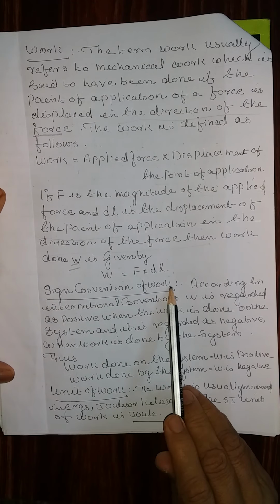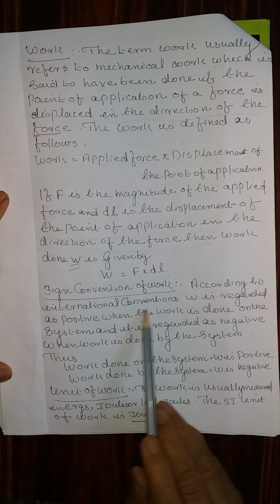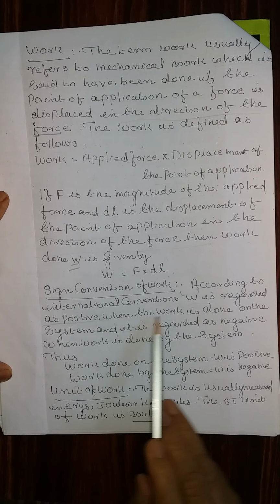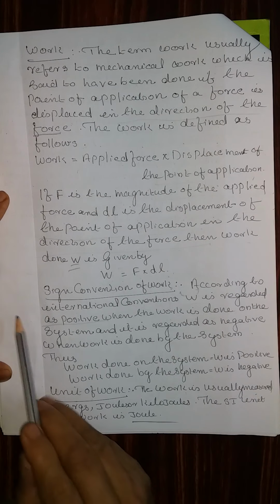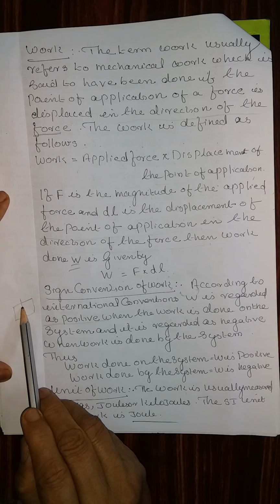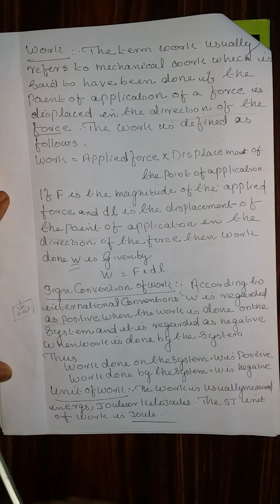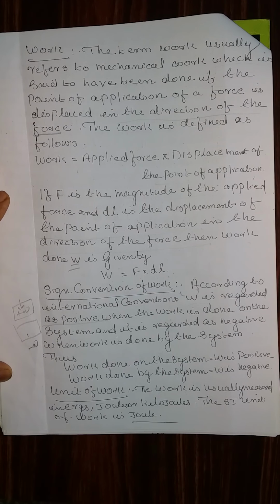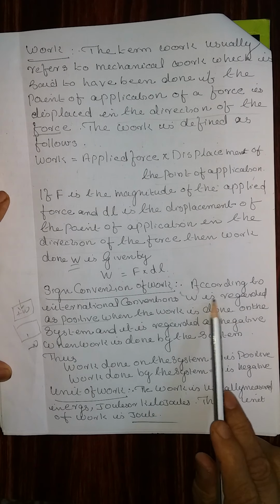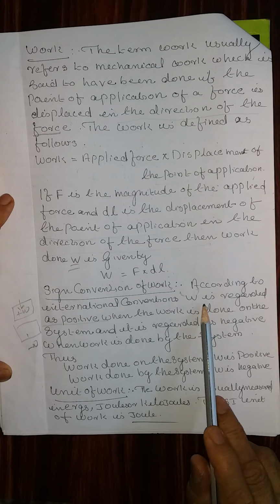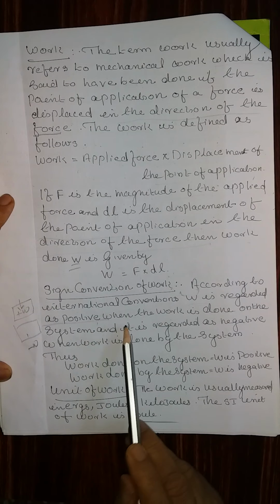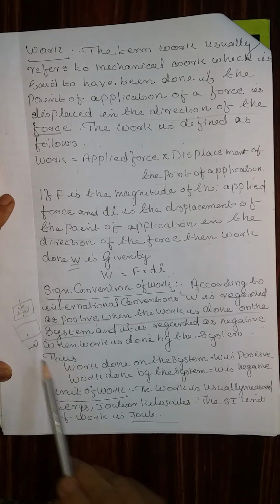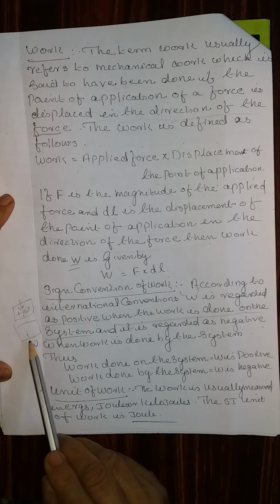Now, sign convention of work. According to the international convention, W is regarded as positive when the work is done on the system. That means if work is done on the system, W is positive. If the work is done by the system, the sign is negative. That means W is regarded as positive when the work is done on the system and is regarded as negative when the work is done by the system.